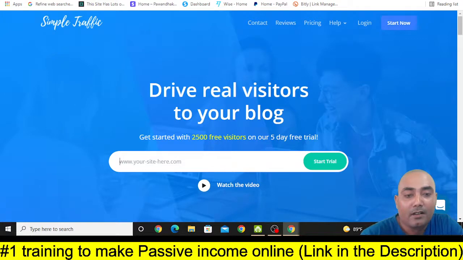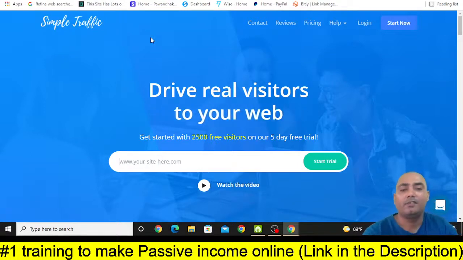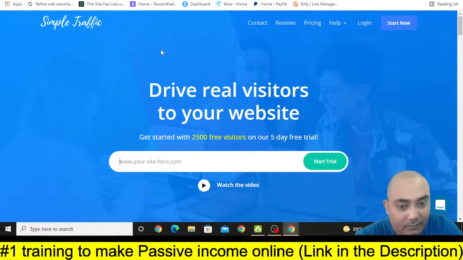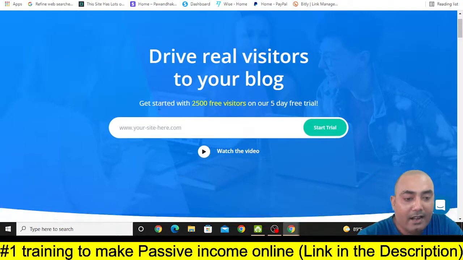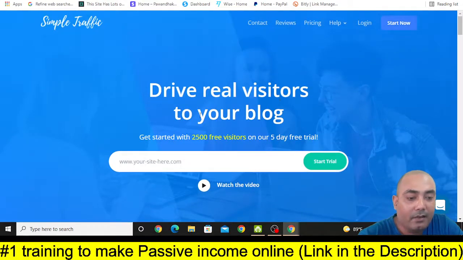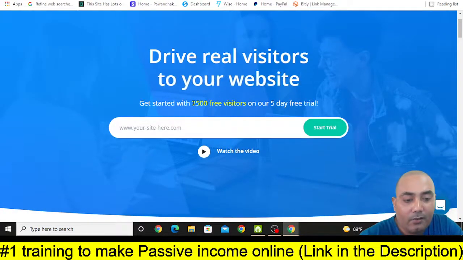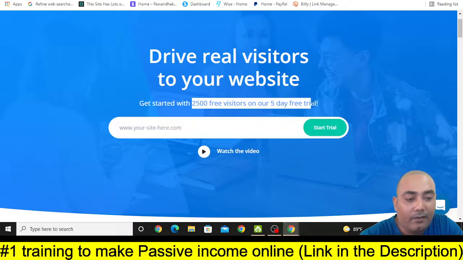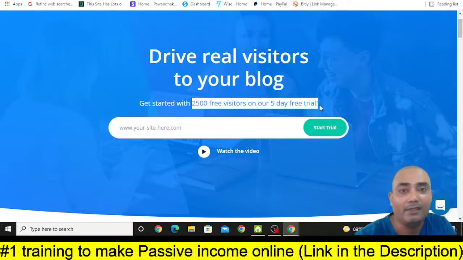And then what you can also do is go to a specific site called simpletraffic.co, simple traffic. Or you can simply search simple traffic in your browser, and you will be able to visit this site. And you can see it says drive real visitors to your blog. We have already talked about this site in our previous video also. You can get up to 2500 free visitors on a 5-day free trial. So these are real people, these are not some bots.